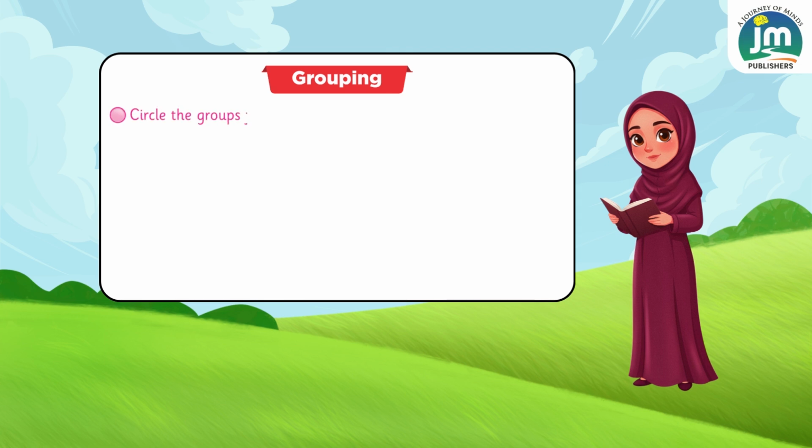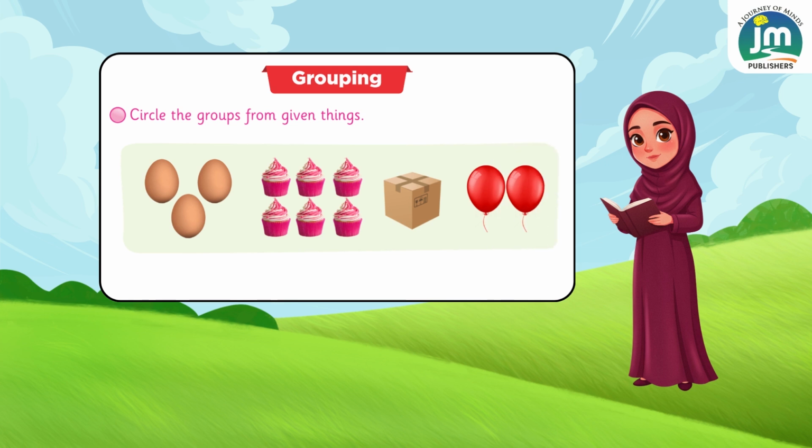Now it's time for an activity. Circle the groups from given things. Look carefully at these pictures. We have eggs, cupcakes, boxes and balloons in these pictures.